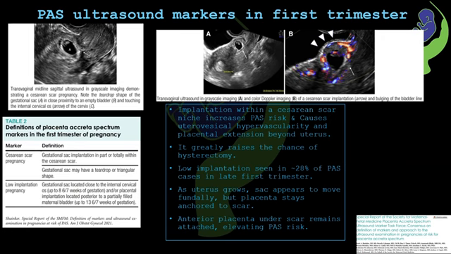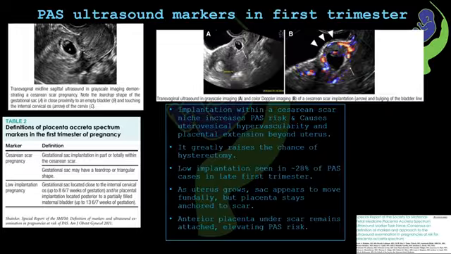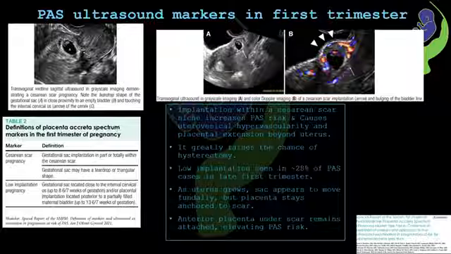There are two early first trimester markers of accreta spectrum. One is caesarean scar pregnancy and the other one is low implantation of pregnancy. When the gestation sac gets implanted in total or partially within the caesarean scar, then it is caesarean scar pregnancy. Also, the gestational sac in such cases may have a teardrop or triangular shape. In the first picture, we can very well make out the teardrop appearance of the gestation sac.